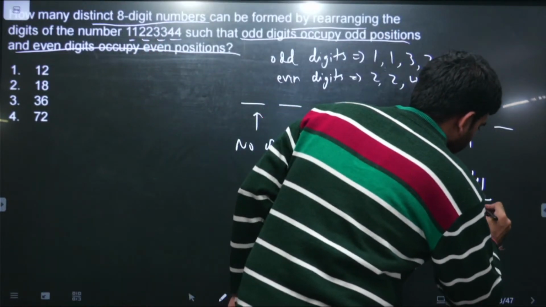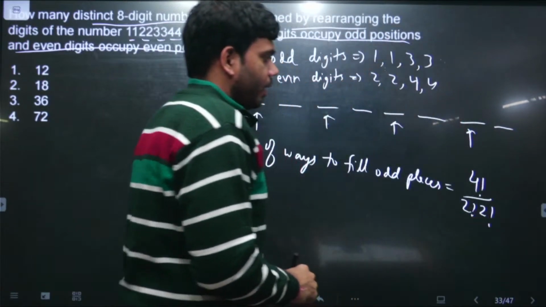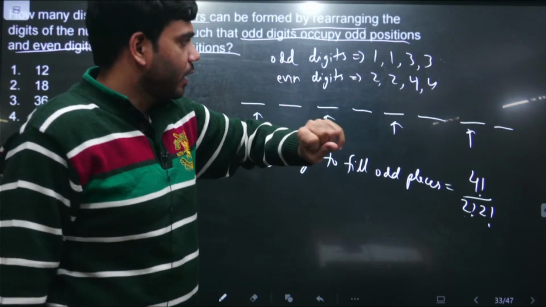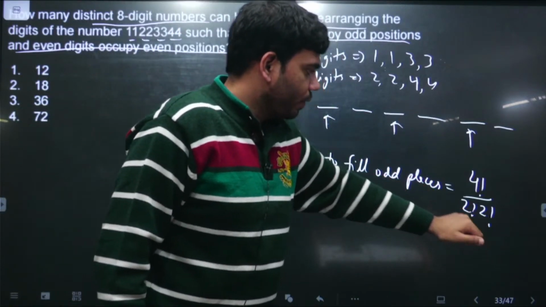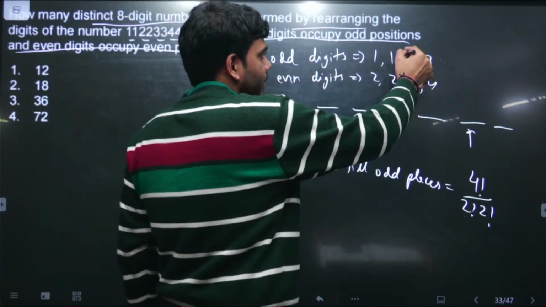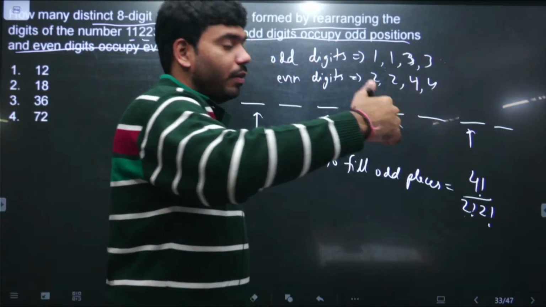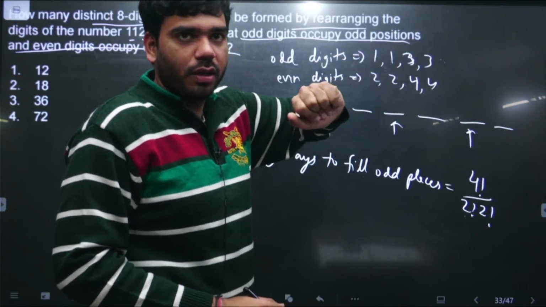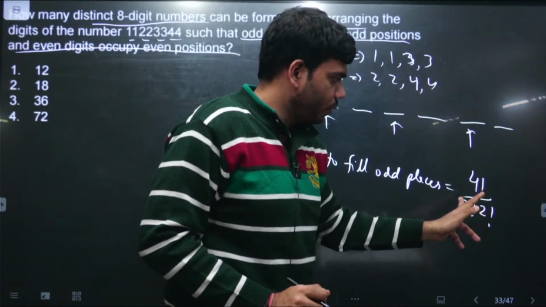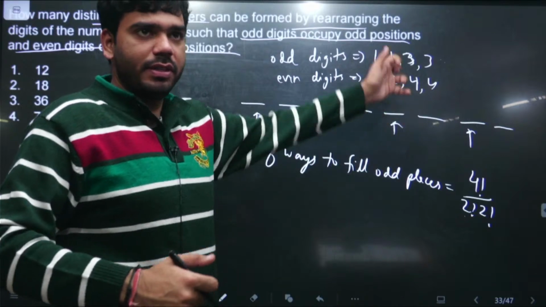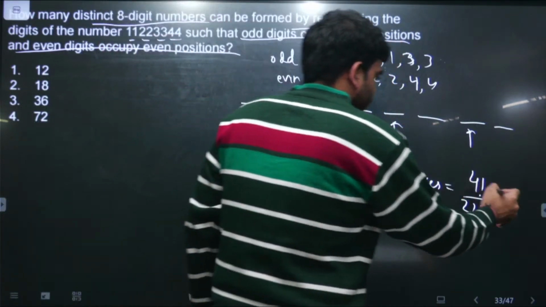So we divide by the number of times they are repeating. We divide by 2 factorial because the digit 1 appears 2 times, and again by 2 factorial because the digit 3 also appears 2 times. The number of times a digit appears is its frequency. For example, if digit 1 had appeared 3 times, we would have had 2 factorial into 3 factorial. Here the 2 and 2 represent the frequencies with which the digits are repeated, right? So this is the number of ways.